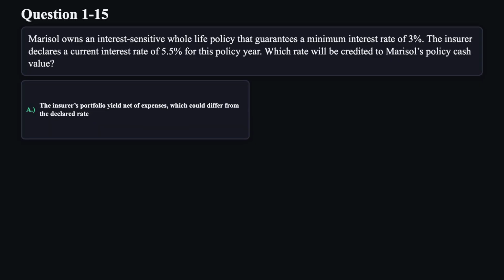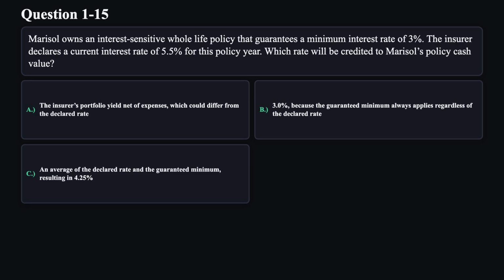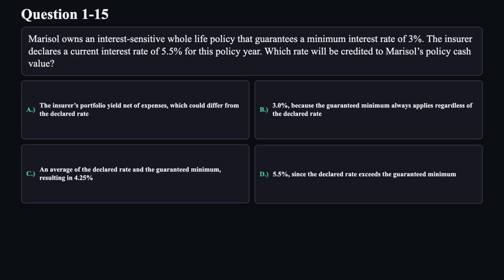A. The insurer's portfolio yield net of expenses, which could differ from the declared rate. B. 3.0%, because the guaranteed minimum always applies regardless of the declared rate. C. An average of the declared rate and the guaranteed minimum, resulting in 4.25%. D. 5.5%, since the declared rate exceeds the guaranteed minimum.